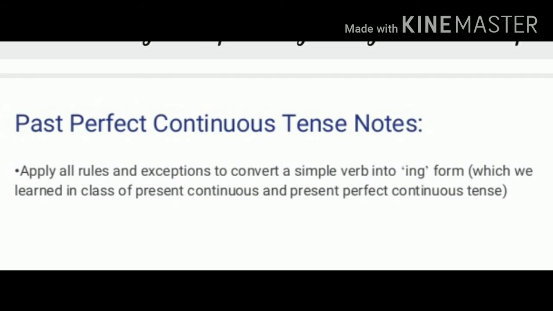So students, for the past perfect continuous tense, apply all the rules and exceptions to convert a simple verb into ing form, which we learned in the classes of present continuous and present perfect continuous tense. So you can remember: the past perfect continuous is used to describe an action that continued over a period of time up to a point in the past. Its form is had plus been plus ing form.